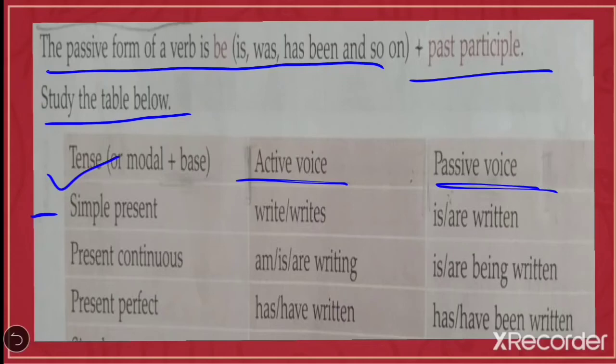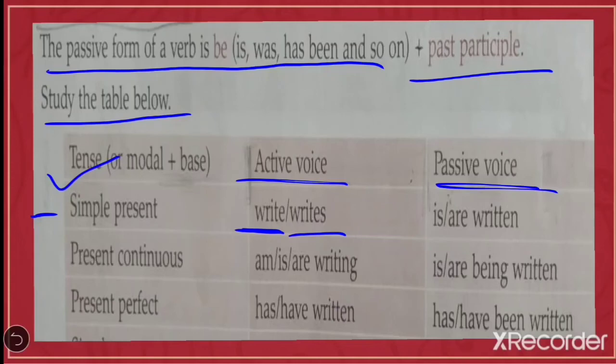We know that in simple present the main verb will come, or s or es will come with the verb according to the subject. If your subject is he, she, it, the verb will take s or es. Or if your subject is I, you, we, they, the main verb will come.